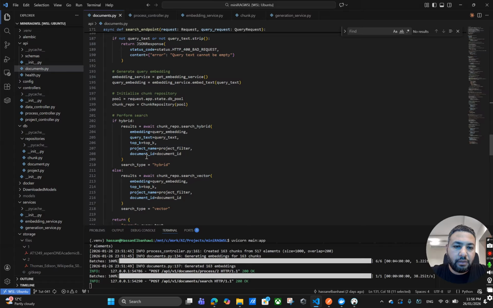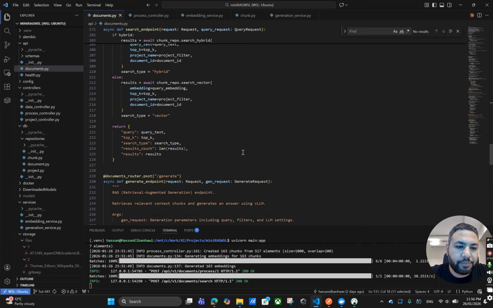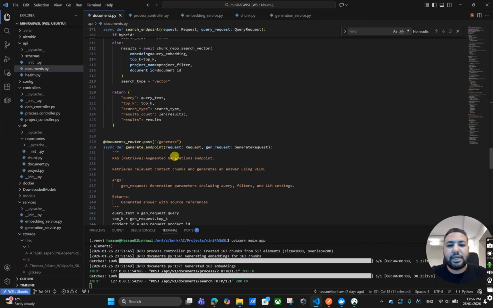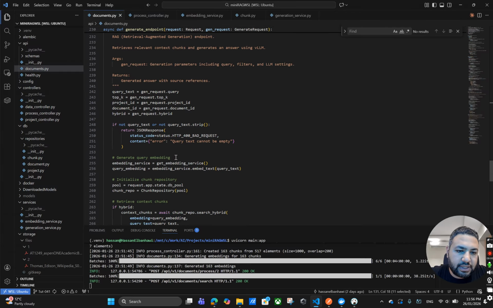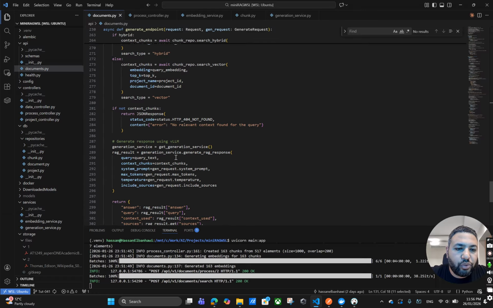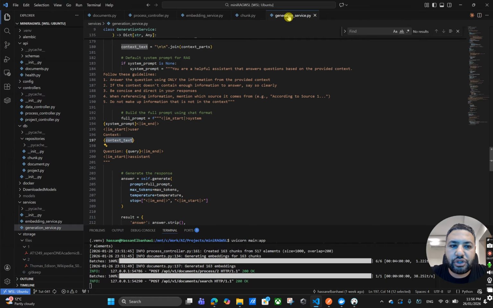For my project here, I'm using something called Hybrid. This is where we do search by using the vector, the embedding vector, and keywords, both of them, to give more accurate results. But again, we can do only the vector search. And then the generation is the same as search. We will do the embedding for the query and all these steps. But at the end, let me show you this in the generation service.